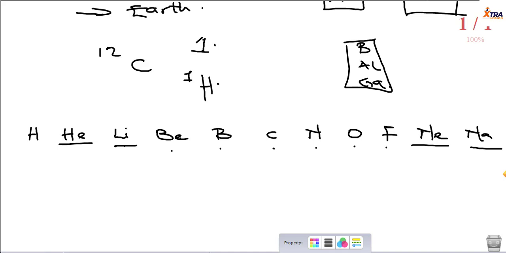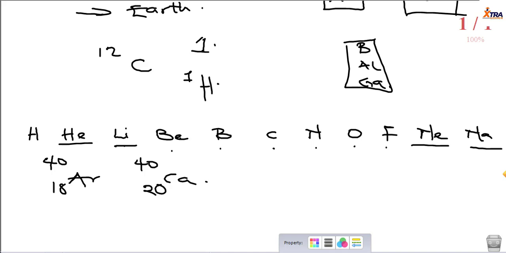And then he noticed a challenge when grouping these elements. What he noticed was that the atomic mass of an element is not a unique property. Because when he was filling these elements, he came across some elements like argon and calcium. Argon has an atomic number of 18, calcium has an atomic number of 20. But argon has an atomic mass of 40 on approximation. Calcium has an atomic mass of 40 on approximation. So Dmitri Mendeleev didn't know which to put first. Should he put argon before calcium or calcium before argon?